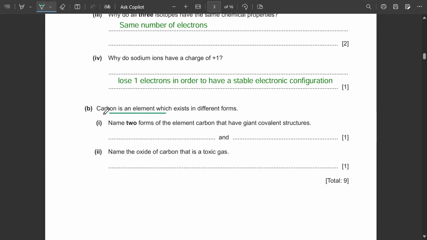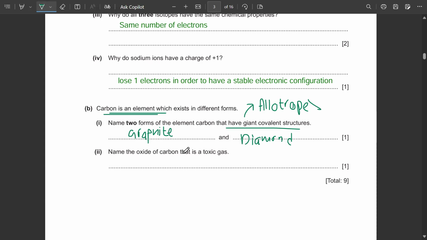Carbon is an element which exists in different forms. Name the two forms of carbon that have giant covalent structures. So I just mentioned, we call these the allotropes as well. Allotropes of carbon include two main ones in your syllabus. One of them is graphite, and the other one is diamond. There is also one more, graphene, but that's not usually asked, and you should just know the name. Other details are not to be known about graphene.